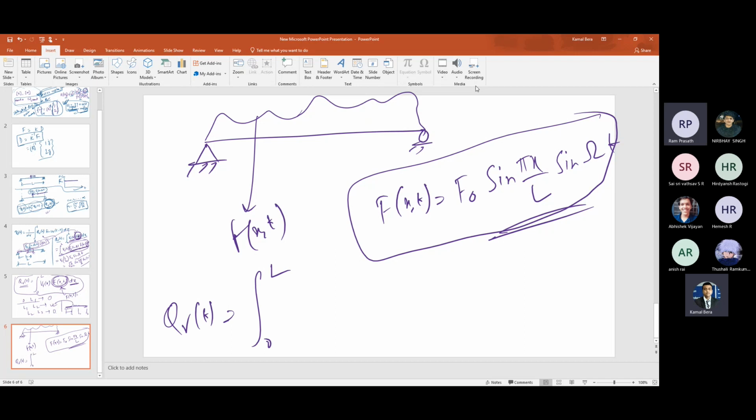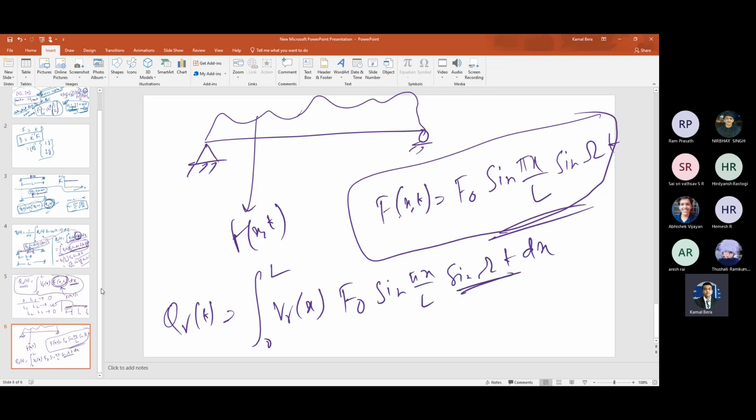Integral 0 to L, then you put Vr of x, which is known to you, right? Then the f of x, t is substituted here: sine pi x by L sine omega t dx. This is time, this is constant. So take out f naught sine omega t, integral of 0 to L Vr of x, then sine pi x by L. Just integrate it. That's all.